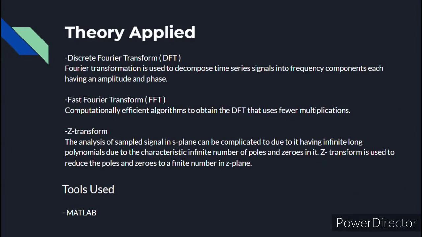The analysis of discrete signals can be complicated due to having infinitely long polynomials, with an infinite number of poles and zeros in them. Z transform is used to reduce the poles and zeros to a finite number in the Z plane. Okay, for the tools used, we use MATLAB Simulink.